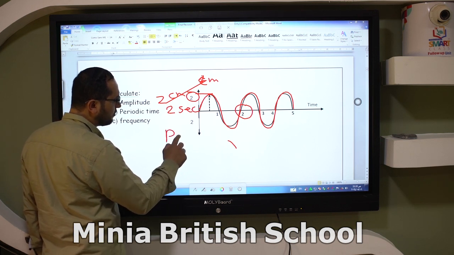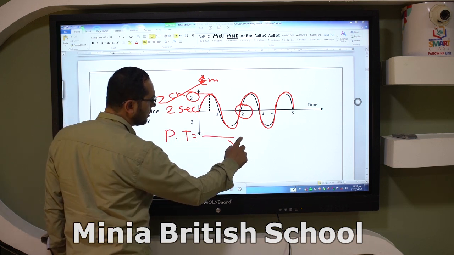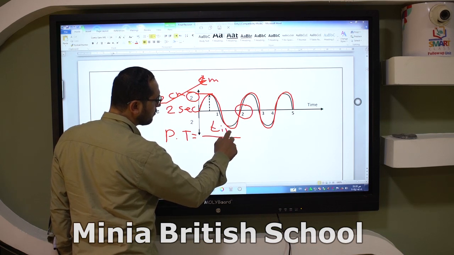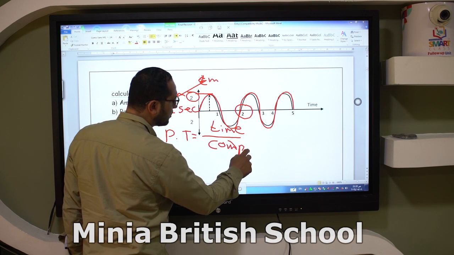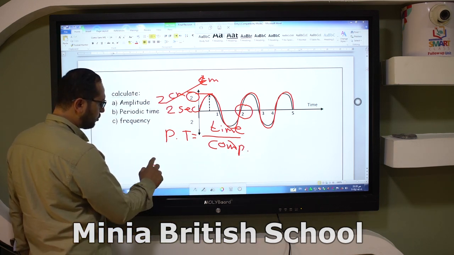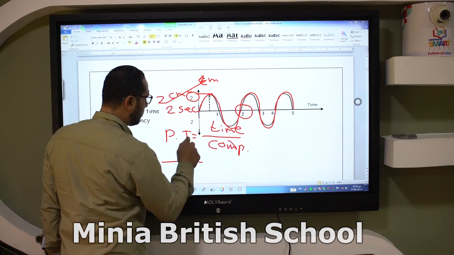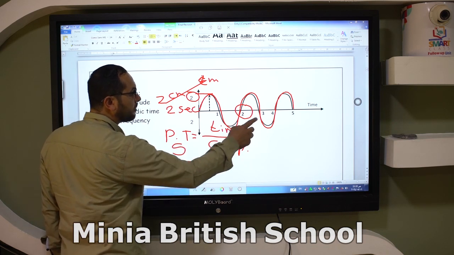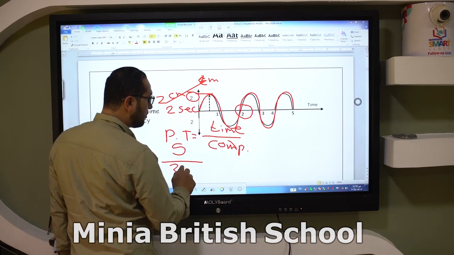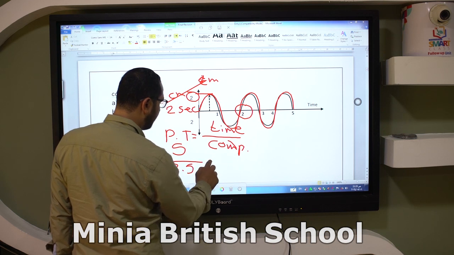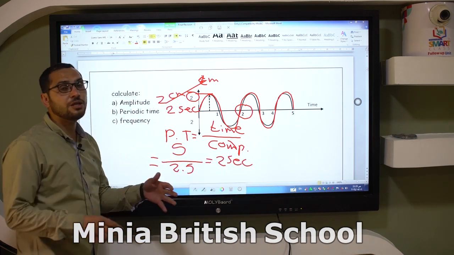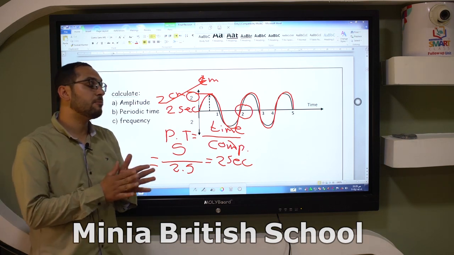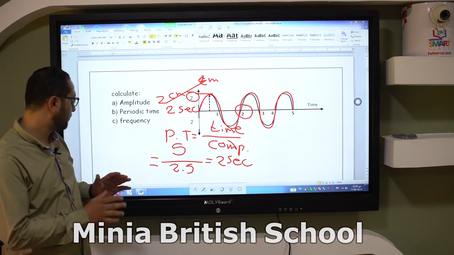Periodic time equals time over number of complete waves. Time here equals 5. Number of complete waves equals 2.5. So the periodic time equals 2. So you can use 2 ways to calculate the periodic time as you like.